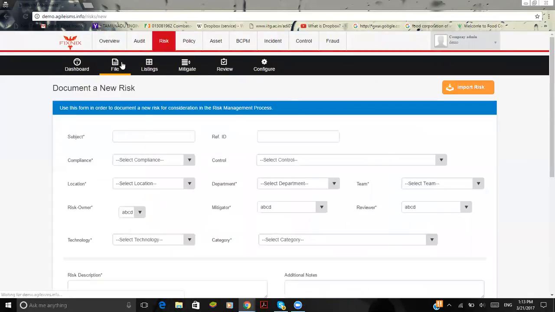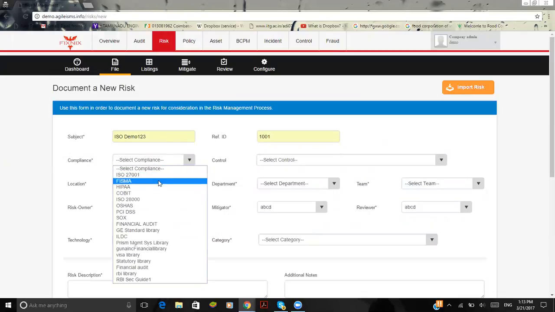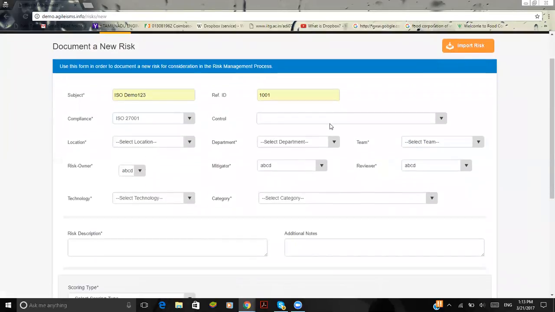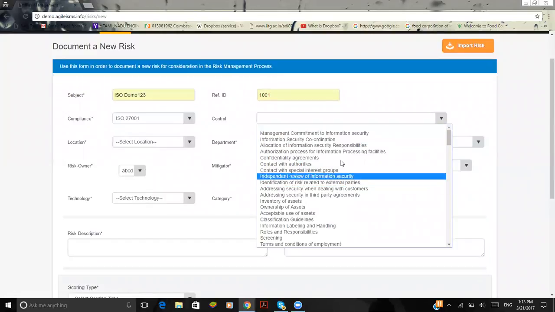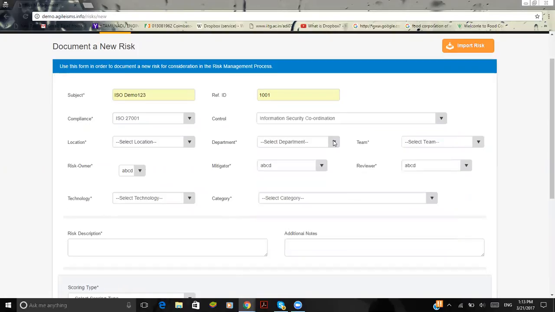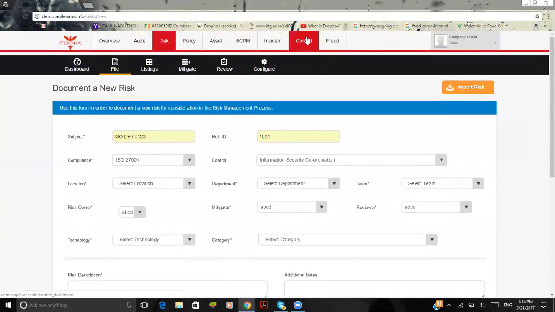For an instance, I'm going to file a risk as ISO demo 123. The reference ID would be 1001, and the compliance would be ISO 27001 or HIPAA or SOC compliance. Maybe for an instance, ISO 27001. Here, I'll be listed with the various controls. For an instance, management commitment to information security coordination, which has already been drafted based upon the control module that we have. As we mentioned before, all the modules communicate with each other. Here, the risk and control communicate with each other in this instance.